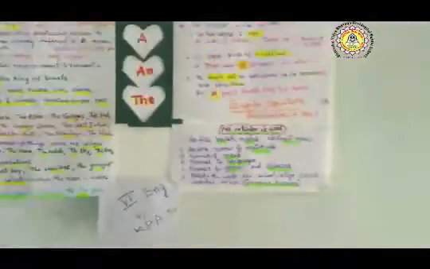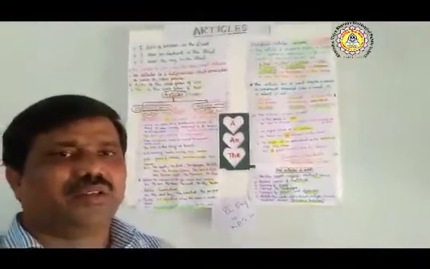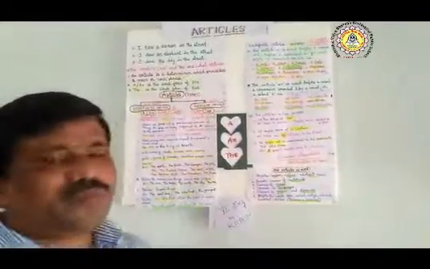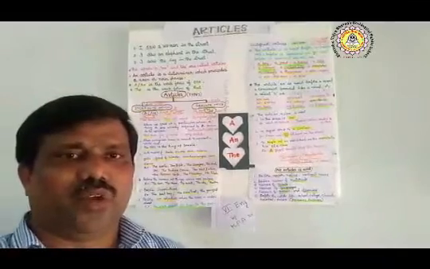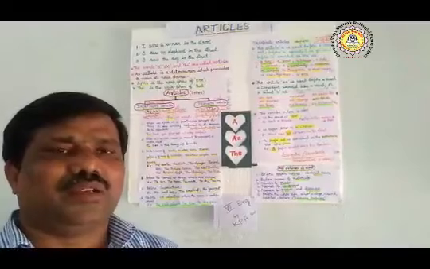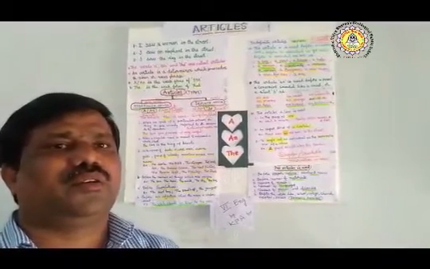So children, a, an and the are articles, and we know the rules. Once go through the whole video that I have taught, and please complete your worksheet and be happy.